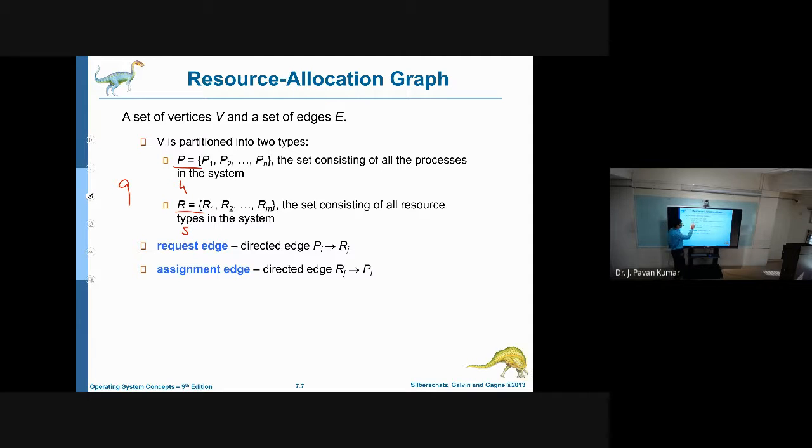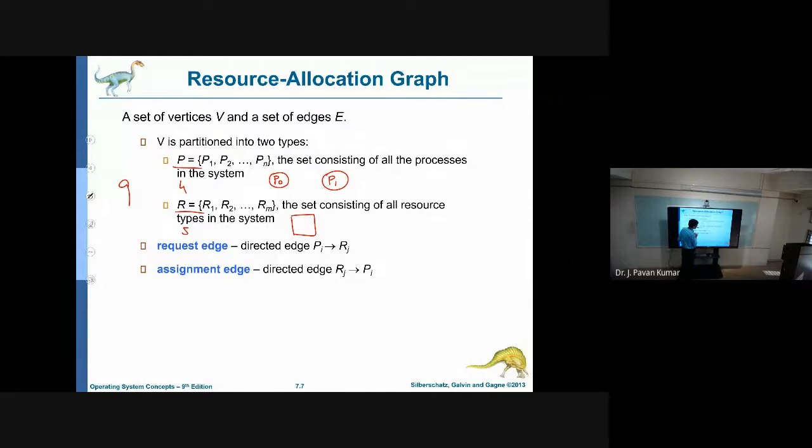And how we will denote this process in the resource allocation graph is by using a circle. Suppose P naught, we will enclose it within a circle, like this P1. Like this we will denote a process in the resource allocation graph. Next, coming to